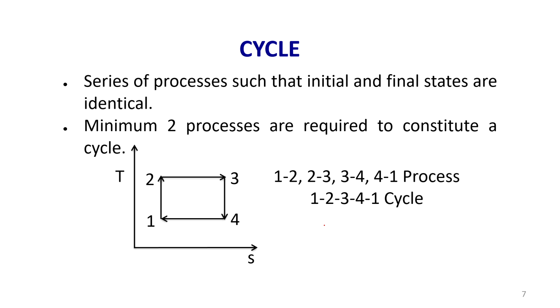Then how does a thermodynamic cycle differ from a process? Path is the one which connects the initial state with the final state. A thermodynamic cycle refers to a series of processes. There is one condition that has to be met: the initial state and the final state should be the same.